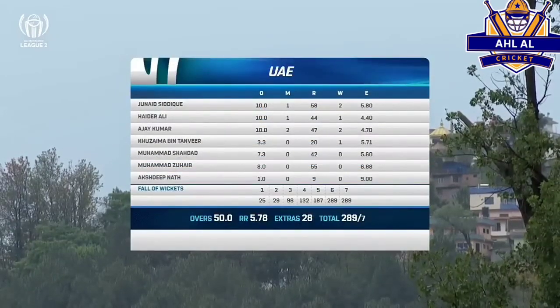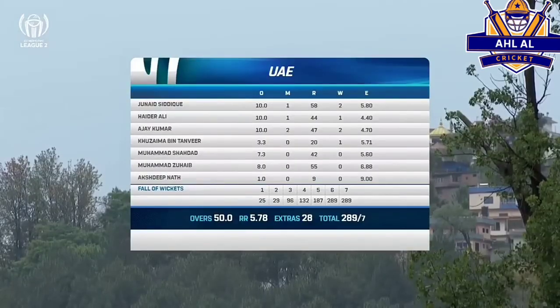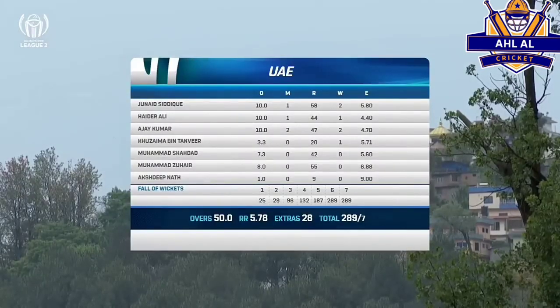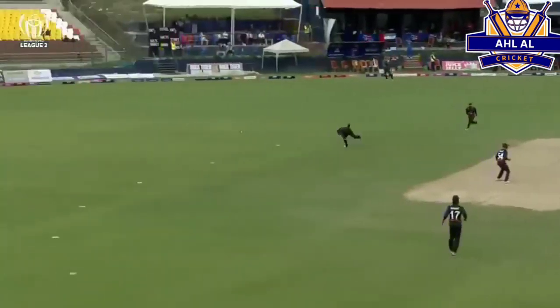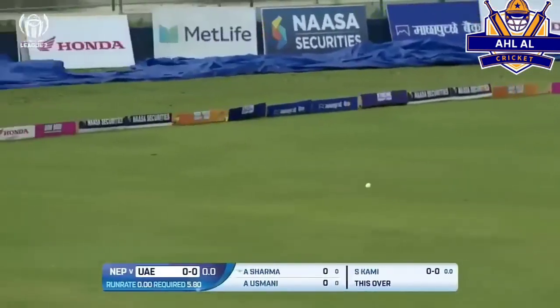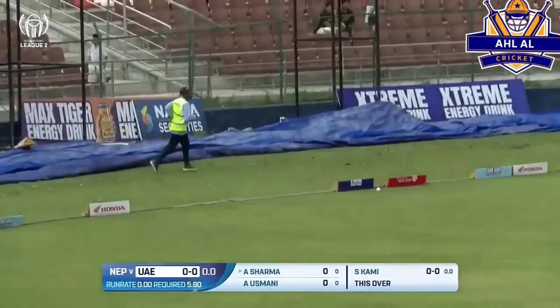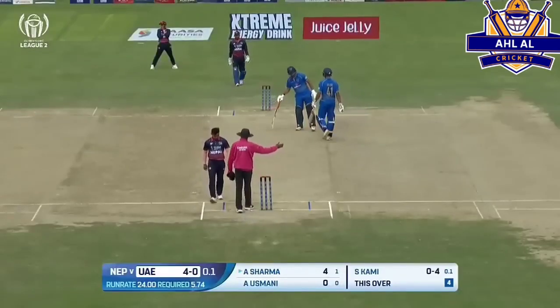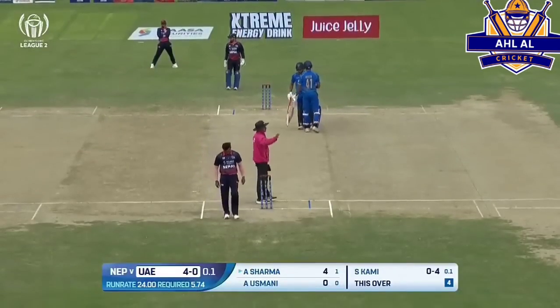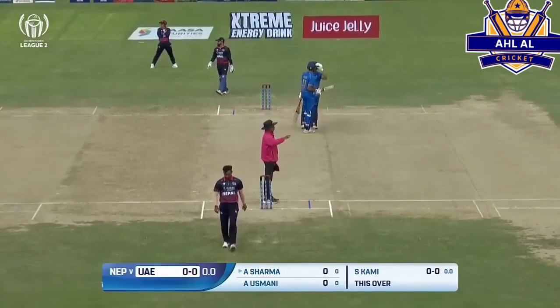They used quite a few options. Khuzaima bin Tanveer was injured, could only bowl 3.5 overs. Mohammad Shadad covered up for him. What a hit, what a way to start, and what a way to announce your plans in the middle. And this also means a free hit on offer. That's because Kami begins with a no ball.